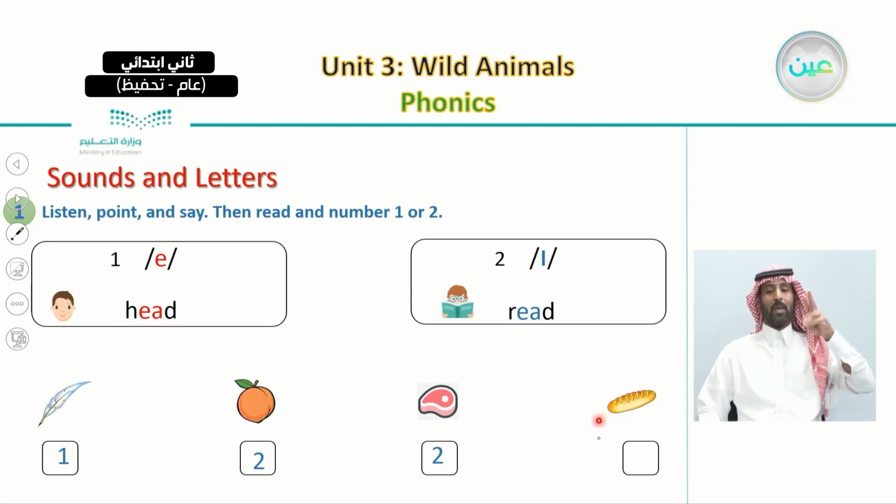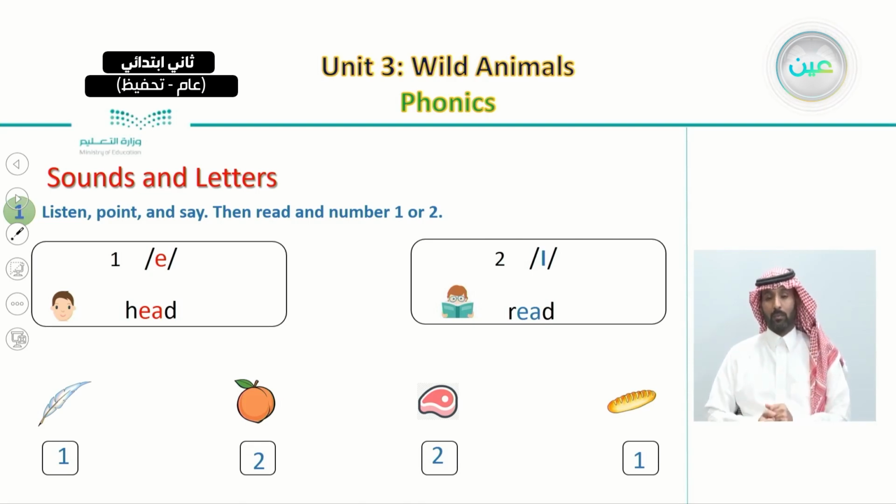Bread, does it have a similar sound to number 1, the sound in head, or the sound in number 2, in read? So what do you think? It is, of course, matches the sound in number 1. Bread, head. Very good. So this is our first exercise.